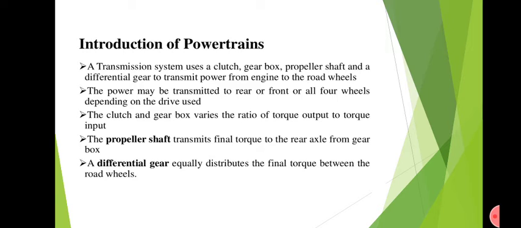Different sets of gears are produced to control the power which is produced by the engine, and with the help of those gears, the controlled power will be transmitted to the vehicle. With the help of this gearbox, the power which is transmitted to the vehicle will be in an economical way.